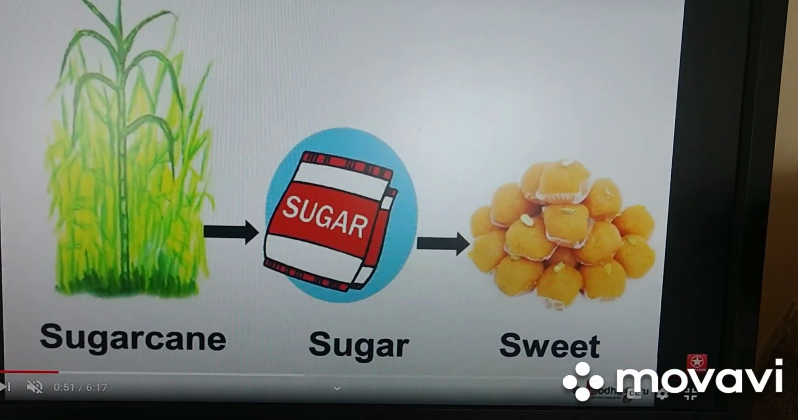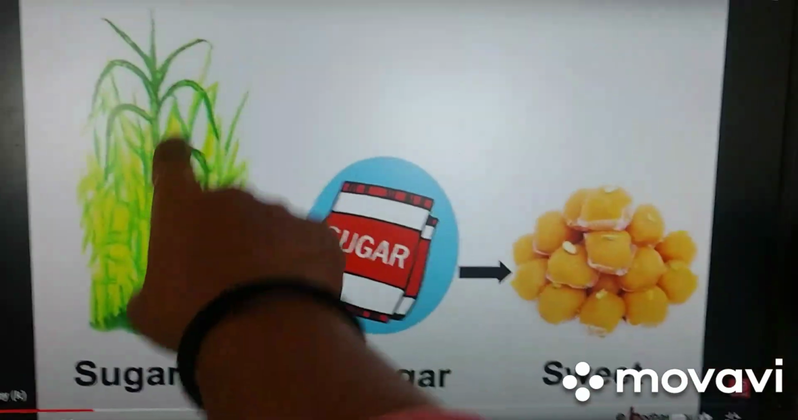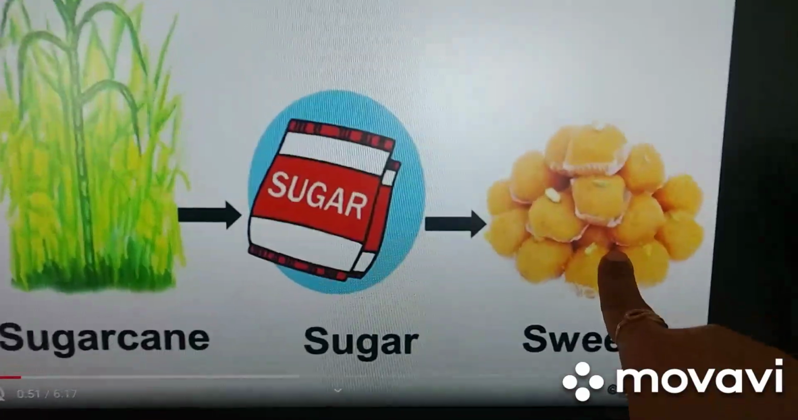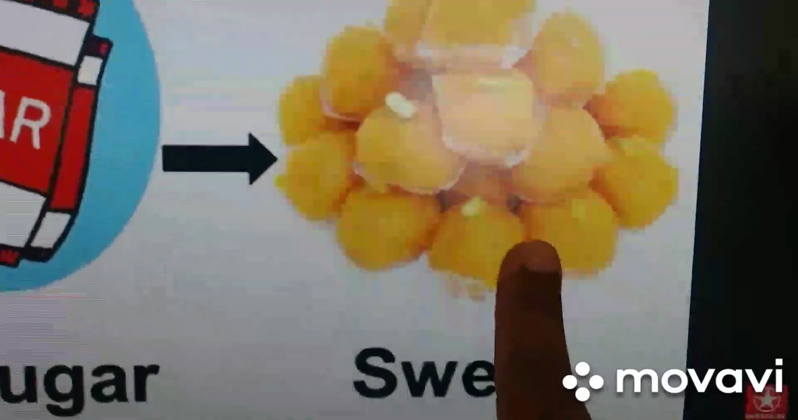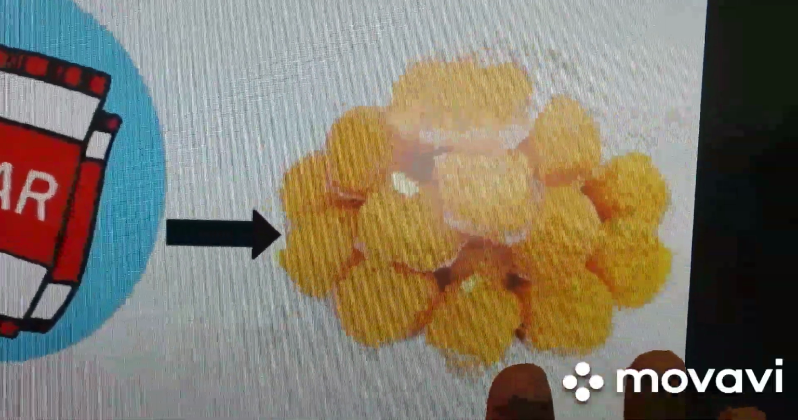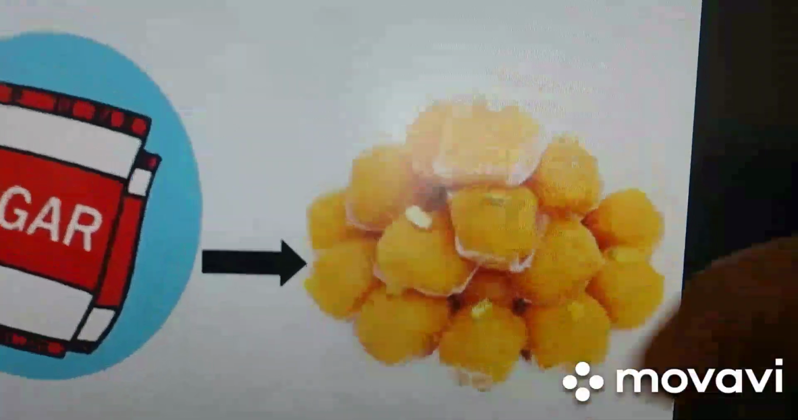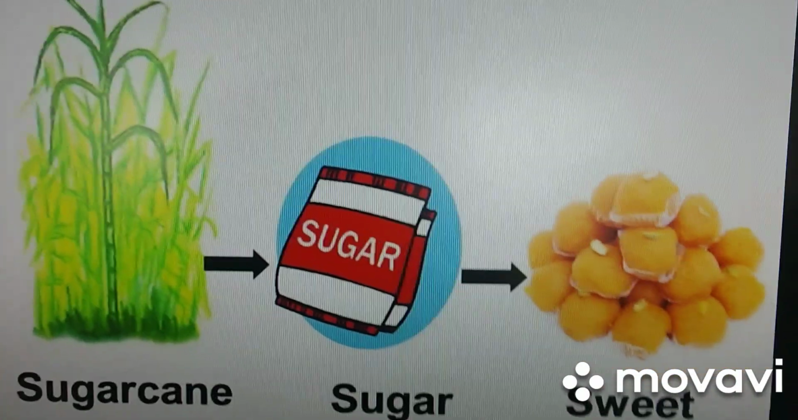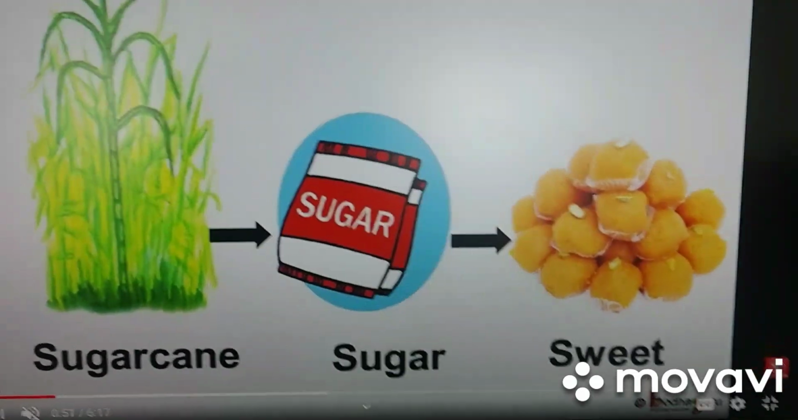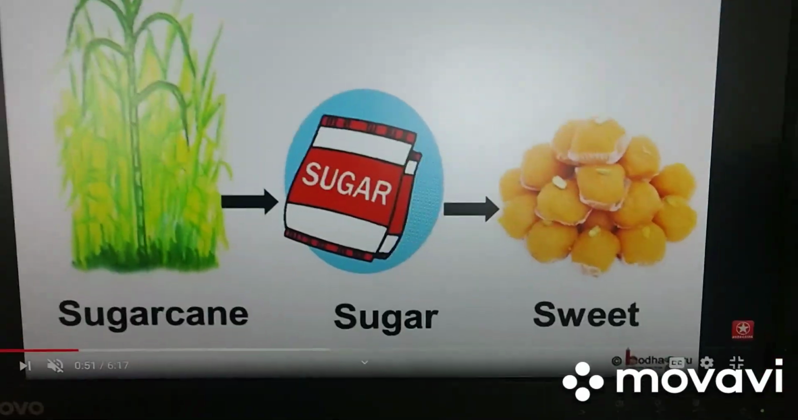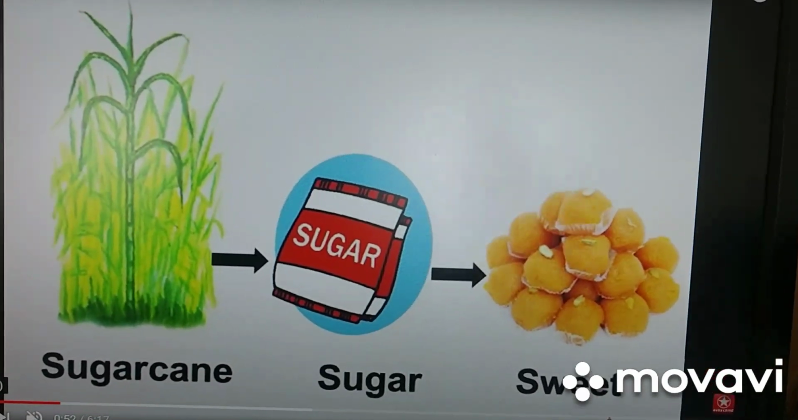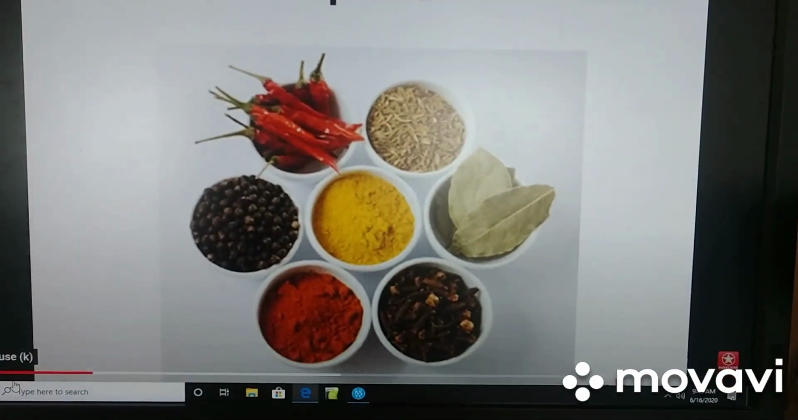See, we get sugar cane. From the sugar cane plant, we get sugar, and from using sugar, we make sweets. Yes, how many of you like sweets? Many of you like sweets, right? But eating more sugary things is also injurious to health. So eat it in a limit. Let's see what all else we get from plants.